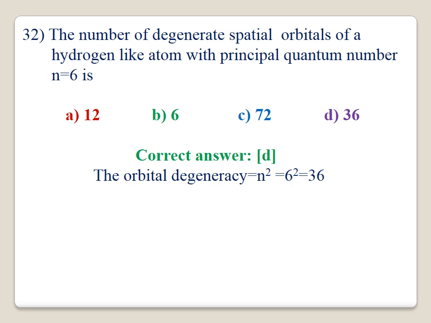32. The number of degenerate spatial orbitals of a hydrogen-like atom with principal quantum number n equal to 6. Here we have to calculate the orbital degeneracy. The orbital degeneracy formula is n square. With n equal to 6, 6 square is equal to 36. The correct answer is 36 for this question.